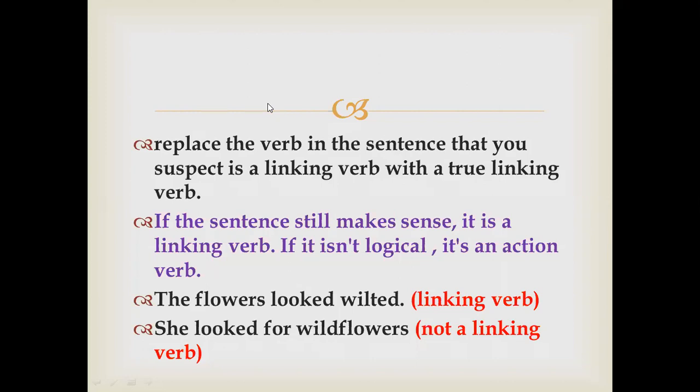In the following sentences, circle the linking verbs. Simple. You have to circle the linking verbs and underline their complement. Complement means the words that come after the linking verb. So let's start. Maya turned 20 this year. Turned, linking verb, 20 complement. Right. Turned, yes.